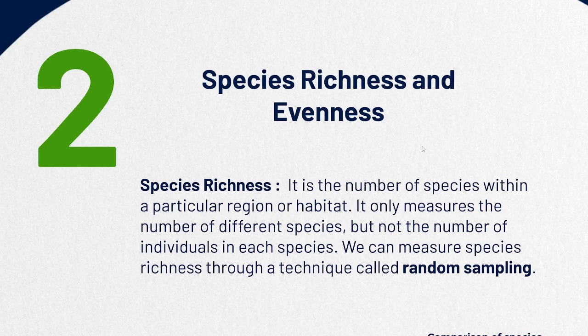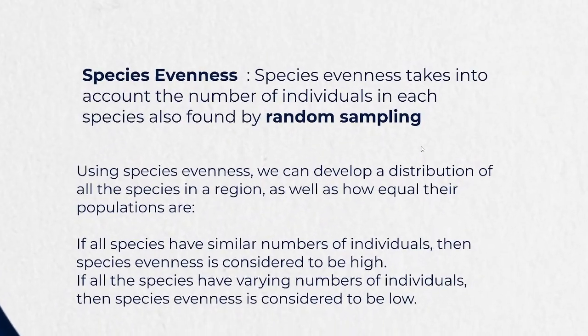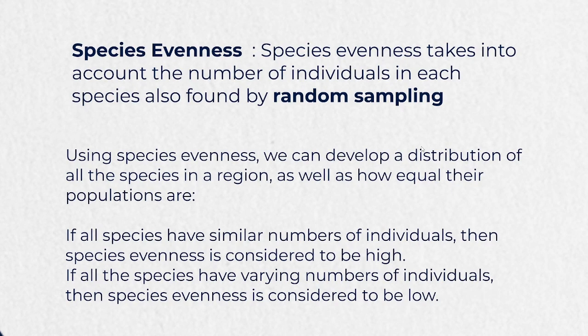So if there's a species with only 10 individuals and there's a species with 100 individuals, they both will be counted as two different species. They won't be counted as the number 2 being 100, so it's more rich. No. If they both are together, they're two different species, right? They both will be counted separately, and they won't be differentiated because of the number of individuals they have in them.